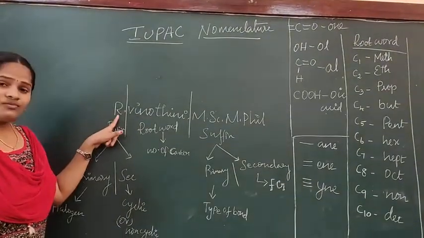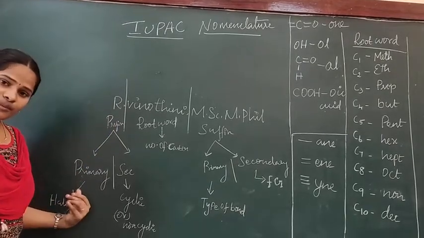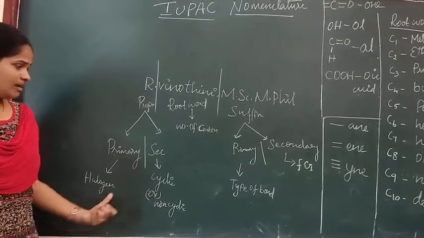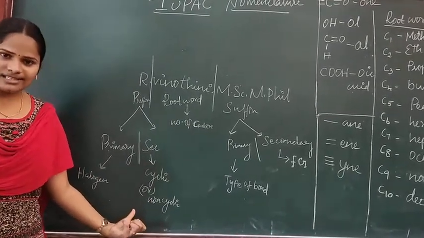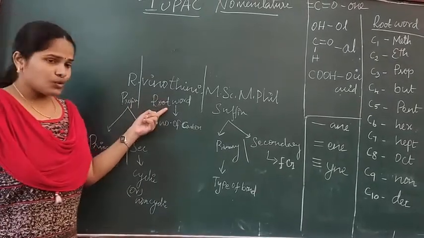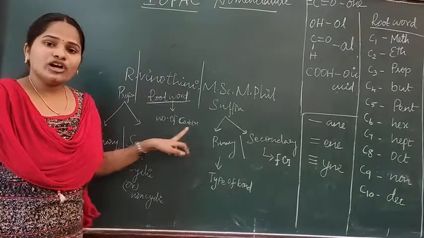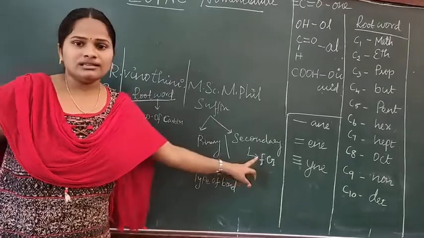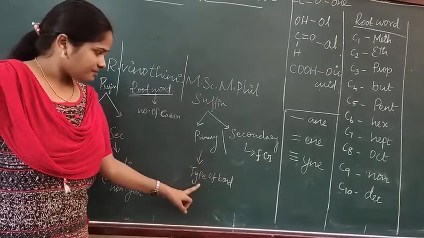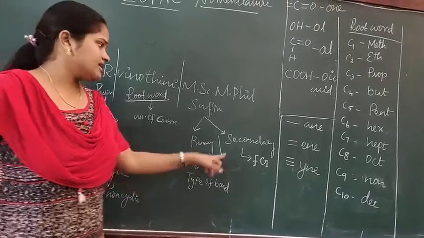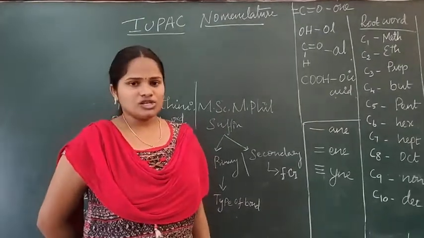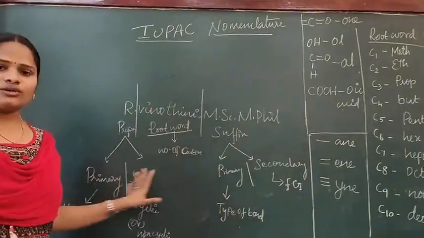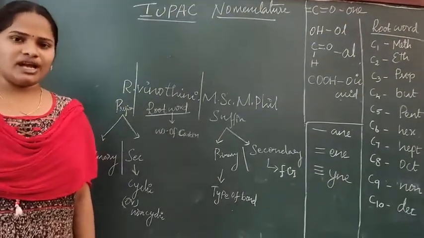See, the first thing is the prefix. There we have the primary prefix and the secondary prefix. In the primary prefix, we consider the halogen atom. In the secondary prefix, we consider whether it is a cyclic compound or a non-cyclic compound. Then the root word is nothing but the number of carbons present in that compound. Then the suffix. In the suffix, we have the primary suffix and the secondary suffix. In the primary suffix, we consider the type of bond. In the secondary suffix, we see the functional group present in the compound. By using this, we are going to find out the IUPAC nomenclature for organic compounds.